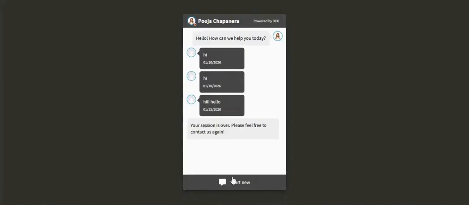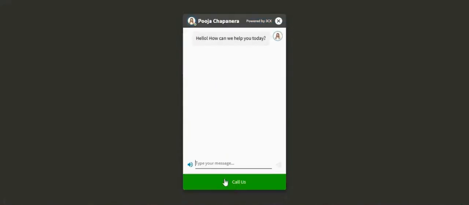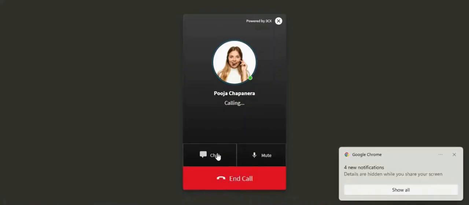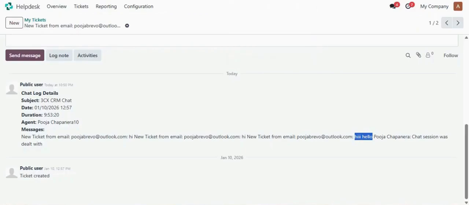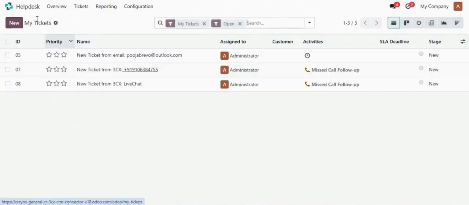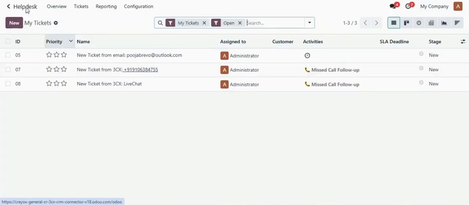One more thing you can do, if you start a new chat and then if you call from here, and then if you end the call, again going back to ticket, you will be able to see a new ticket from live chat is being created.